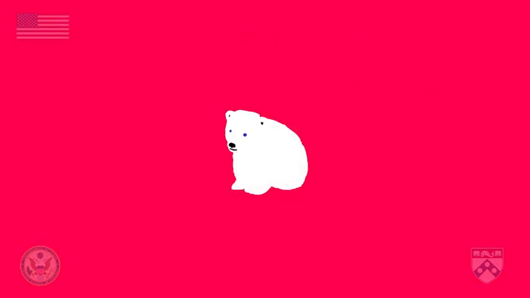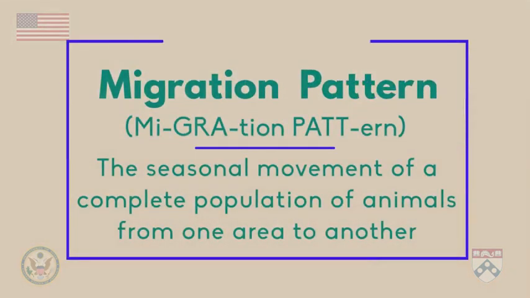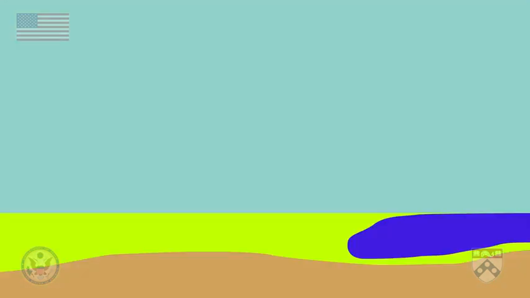Ducks and geese are also impacted by climate change. You see, ducks and geese have migration patterns. A migration pattern is when animals move together from one place to another because of the seasons. For example, in winter, they move to places they know will have warmer temperatures and hopefully better food supplies. Because global warming is changing the areas that they live, they are being forced to change their migration patterns.